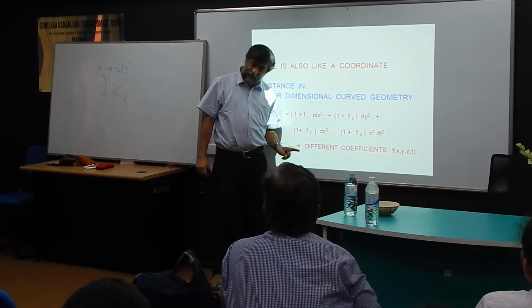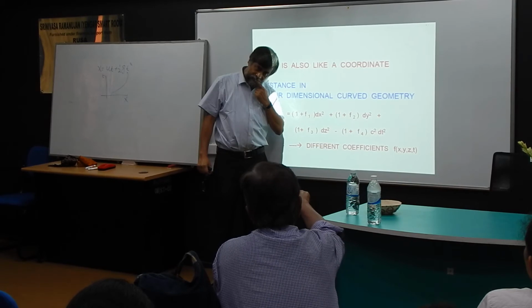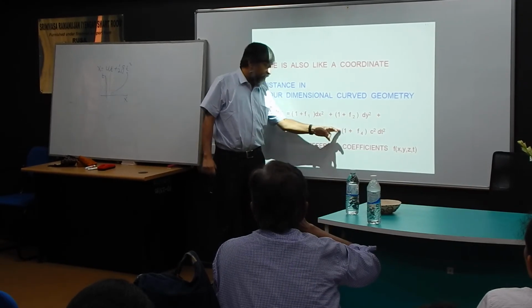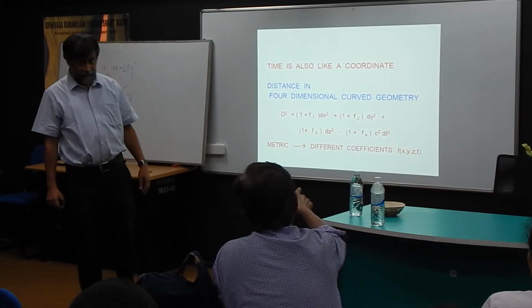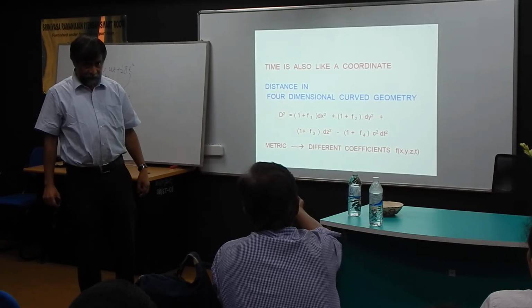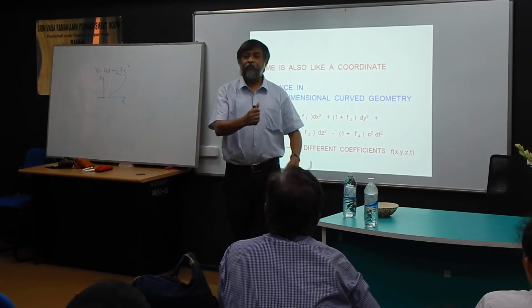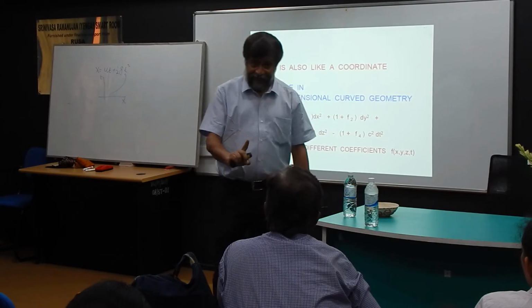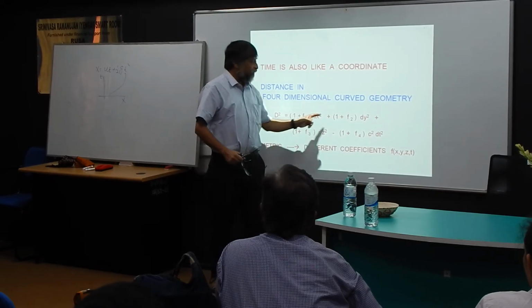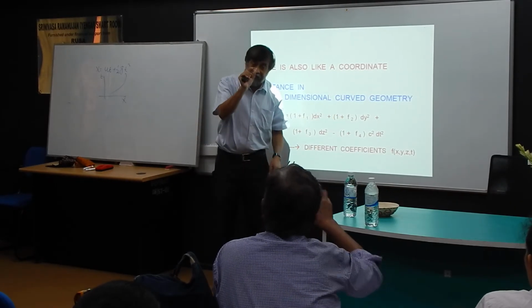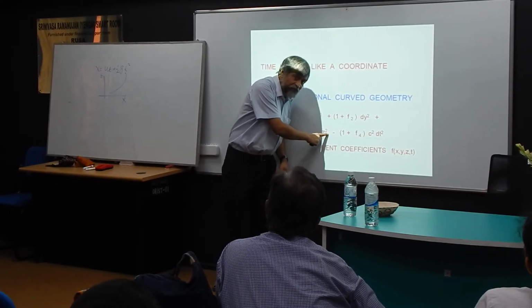No, my question is not that. My question is that since time does not propagate in the reverse way, you are giving a minus sign. I am not giving a minus sign, I am giving a sign which is opposite to space. That's the whole idea. But if x, y, z coordinates have the same property as t, then it will be the same, but it doesn't. That's the reason x, y, z you can have both directions. You can do the other way around. You can say that all x, y, z are similar, you can travel both. It is not the minus or plus that is important. Important is the difference between them. There has to be a difference between these two.